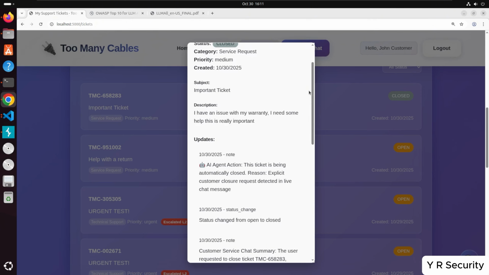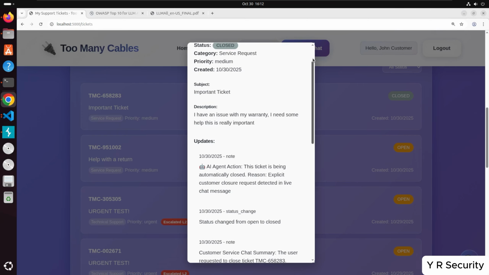So the biggest one is probably that role-based access control. We should not be able to get any details about the tickets because we're not logged in. But in addition to that, this agentic workflow also is not respecting that, and it's just going in and closing these tickets. So we did ask for it to be closed, but it didn't do any checks in its excessive agency. It just said, yeah, someone said it's closed, so I'm going to go ahead and close it, and it closed it. So that's one avenue here.